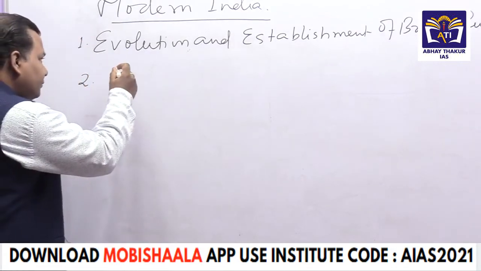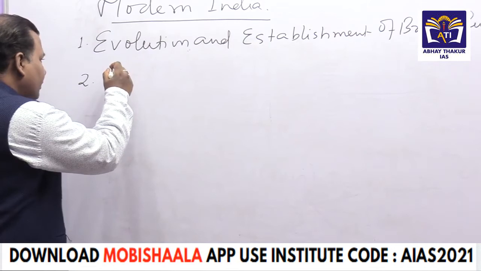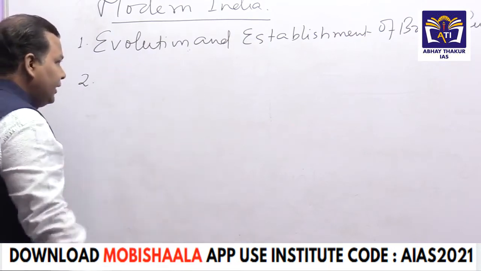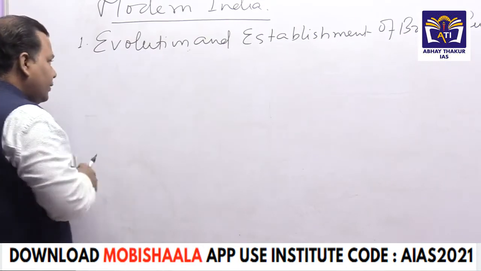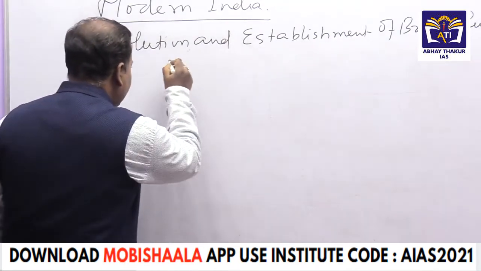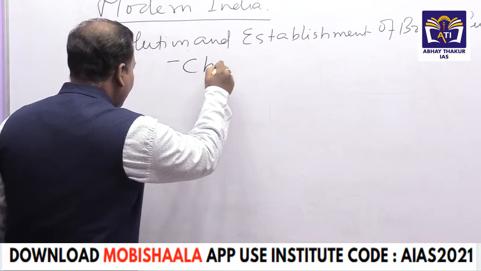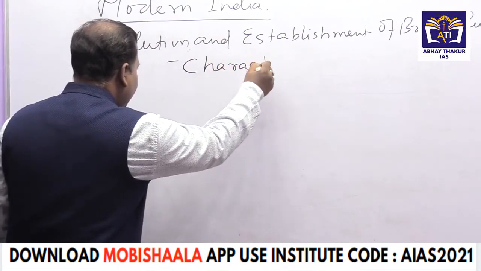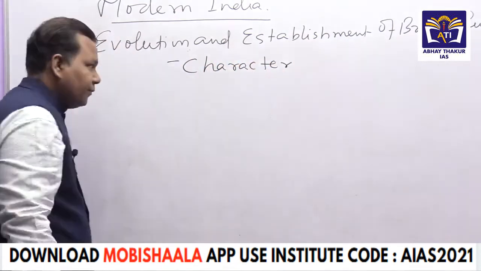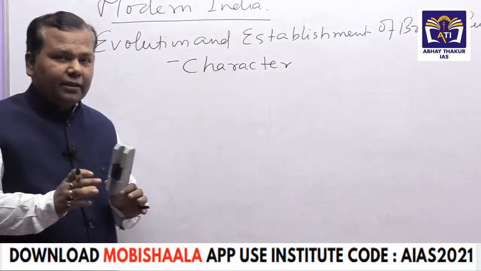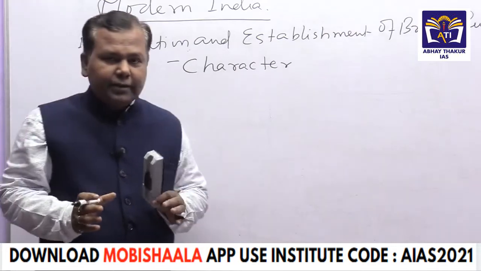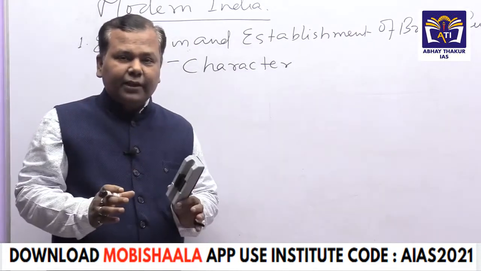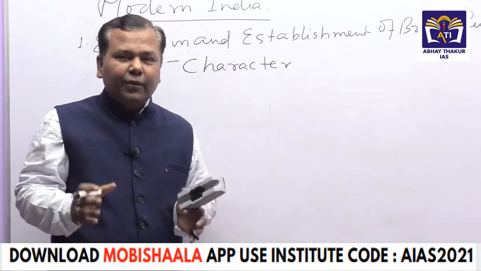The second thing here is the evolution and establishment of British rule, in which we have to cover the character of the establishment of British rule. In history, there is a controversy whether the British established themselves as rulers over India accidentally or by plan.